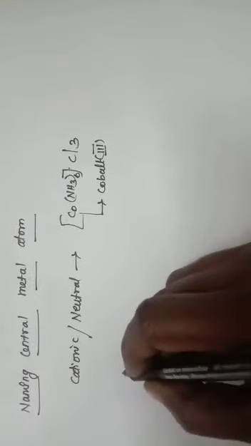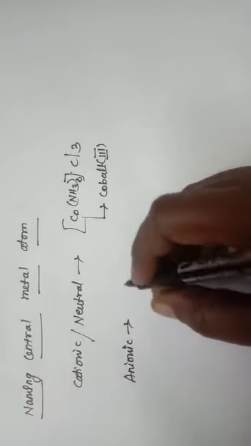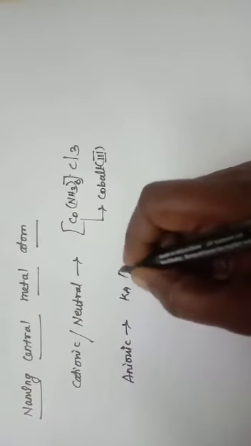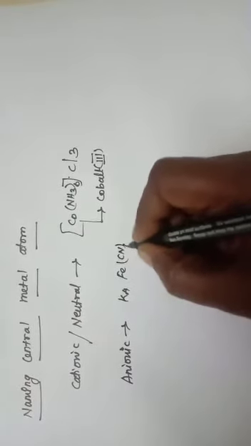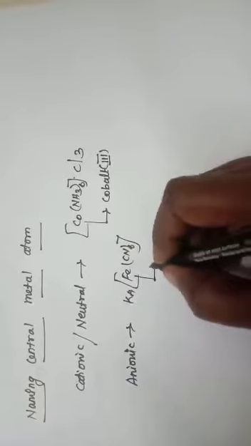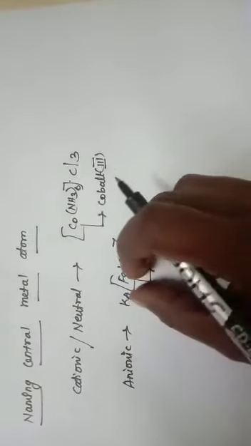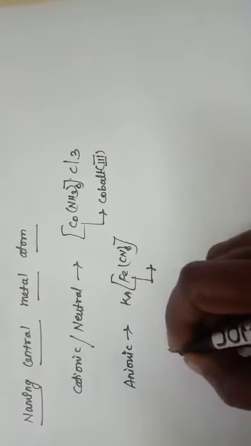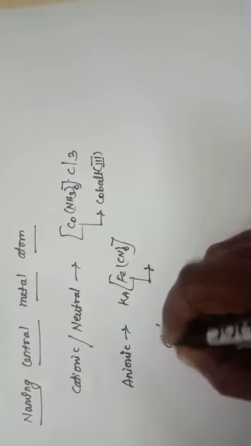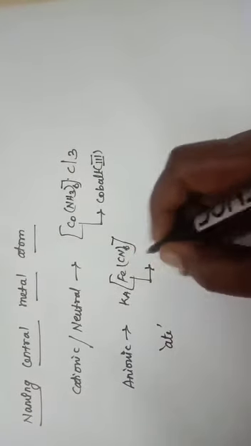If it is an anionic complex, consider this example, K4[Fe(CN)6]. This is an anionic complex. To write the name of the central metal atom, the suffix ate should be added to the name of the metal, for example, ferrate.